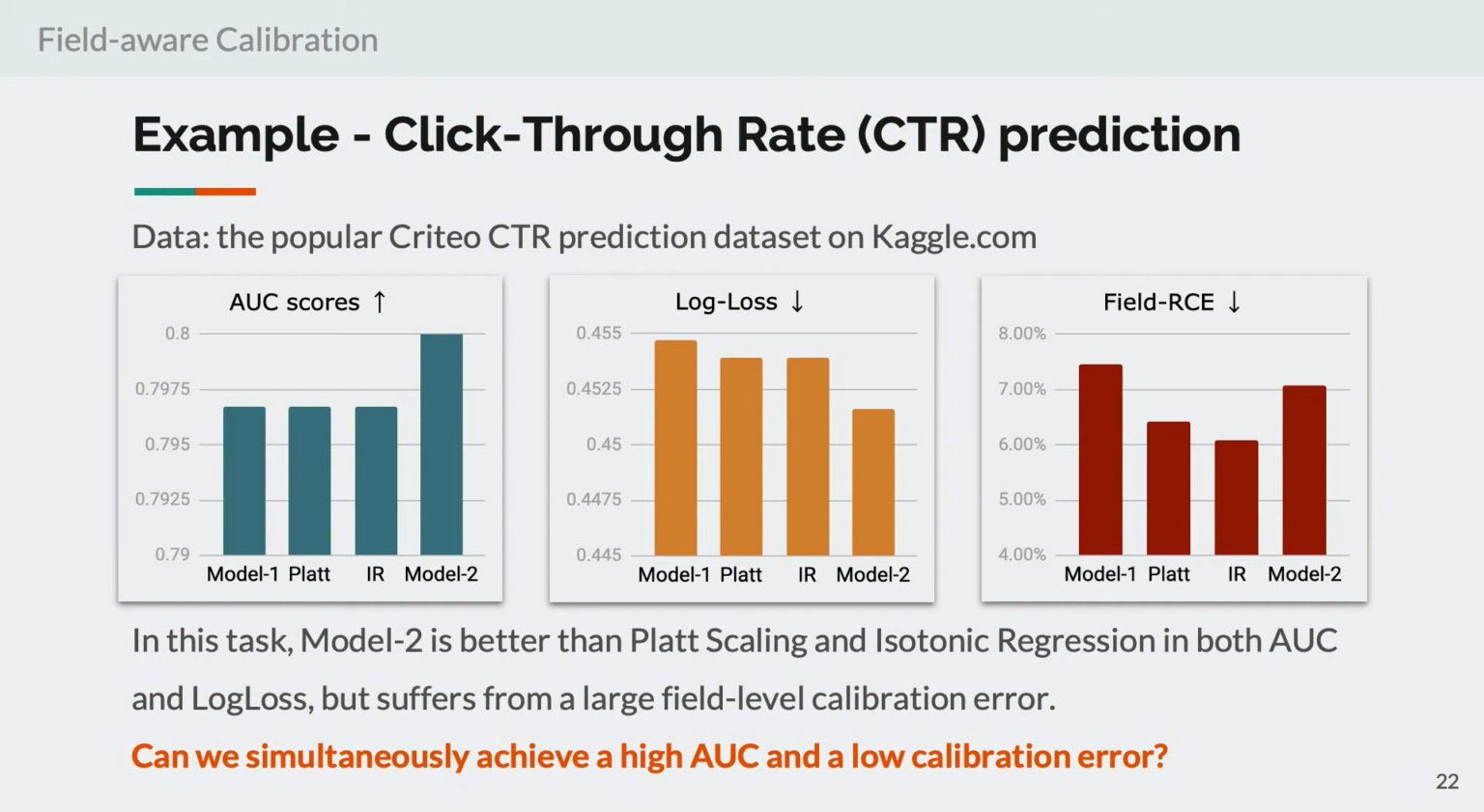So now we come up with a question. Can we simultaneously achieve both a high AUC and a low calibration error at the same time?